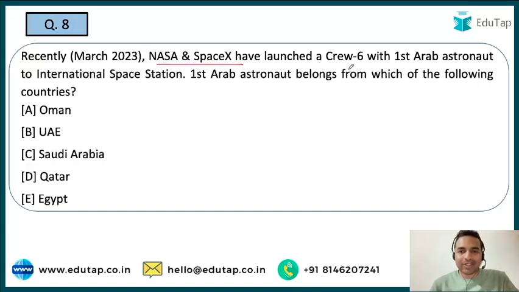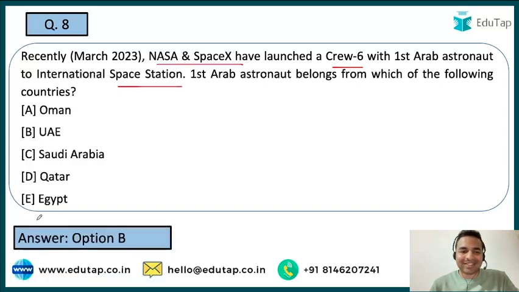NASA and SpaceX have launched Crew 6 with the first Arab astronaut to the International Space Station. So when I talk about what exactly is the name of the person who has become the first Arab astronaut to move to the International Space Station, that name is Sultan Al Neyadi. And guys, the country he belongs to is what the question is all about, and once again the right answer is option B, that is United Arab Emirates.